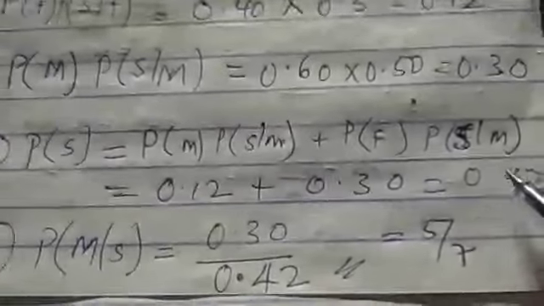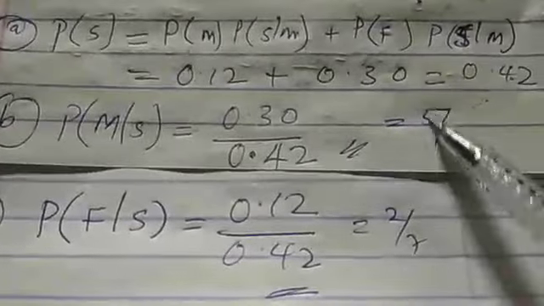For the last one there, we'll now pick the one for female. The one for female is, where is it? This is it, 0.12. Then we divide by our answer here. That is 0.12 divided by 0.42. And that is it. This one has given me 5/7. This one will give me 2/7. So let's consider another interesting one.